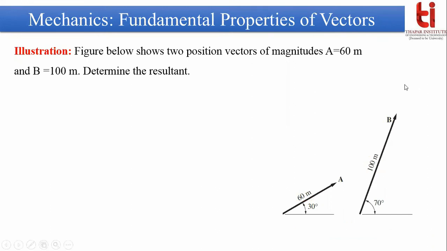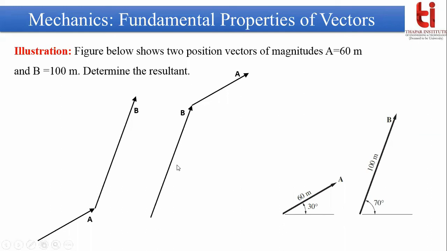First you will place this vector b in this manner, and then you can place this a vector on the bottom of this b vector like this. Or there is another possibility that b is placed like this and you are placing this a vector on the tip or top of the b vector. Then if you make a triangle out of these two vectors, this closing side will give you the resultant.